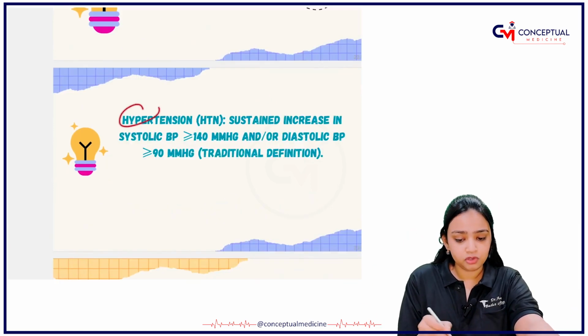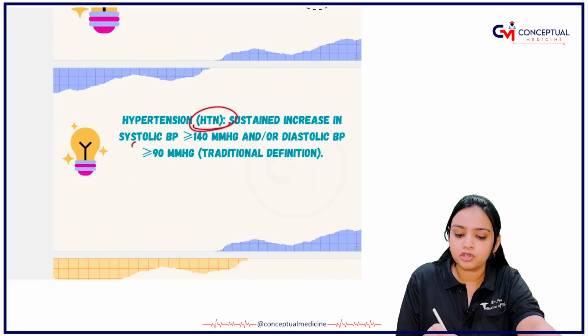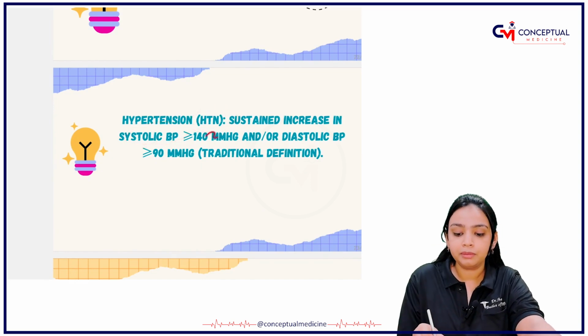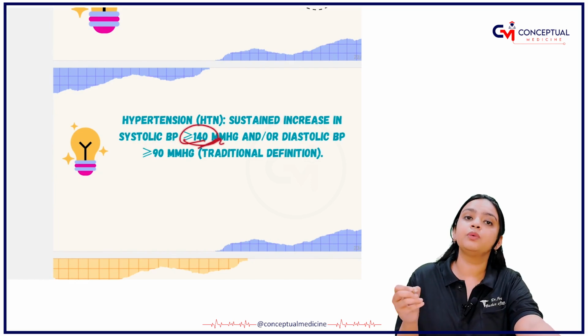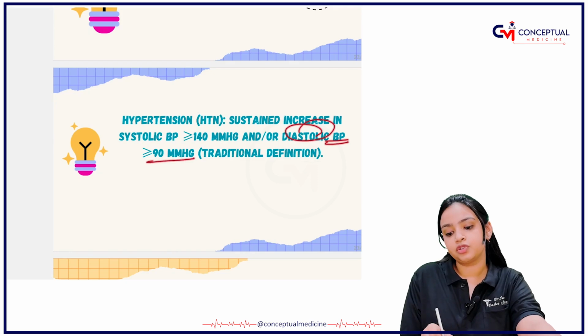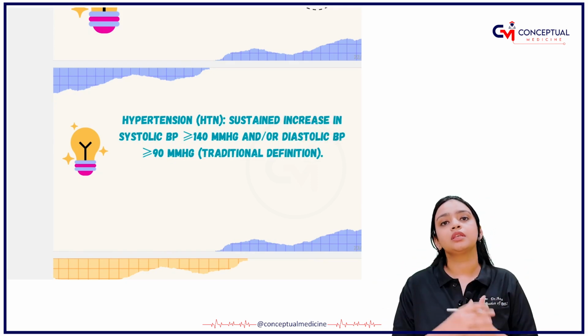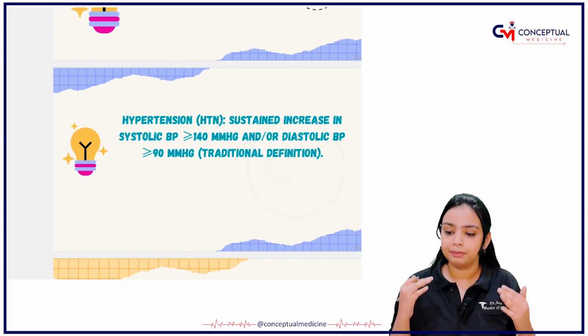Okay, what is hypertension? You define that the person is having hypertension if the systolic blood pressure is more than or equal to 140 millimeters of mercury, or the diastolic blood pressure is more than or equal to 90 millimeters of mercury, then you say that the person is having hypertension.